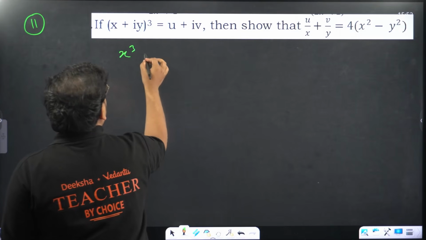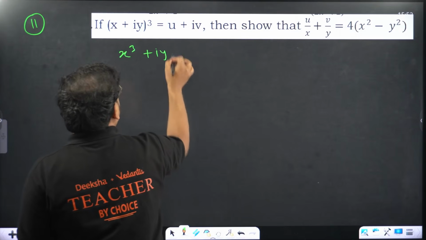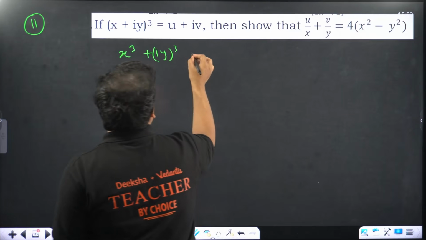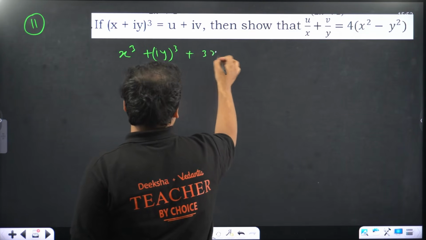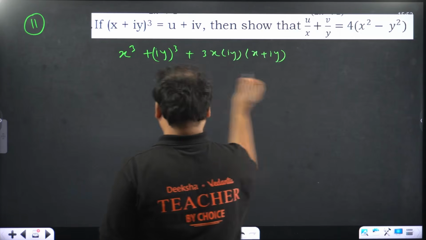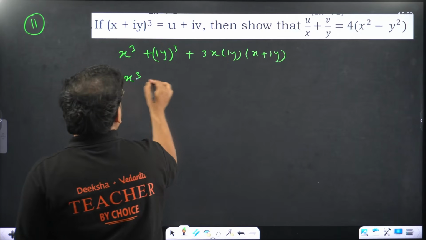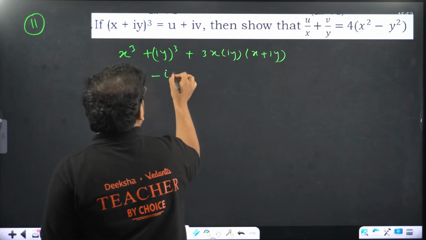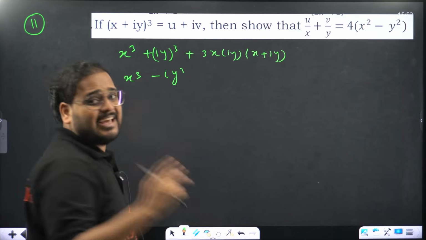You'll have x cube plus (iy) the whole cube, and then plus 3 into x into iy into (x plus iy). Do the expansion over here. X cube, we have minus i y cube. How come, sir? Because i cube is minus i.